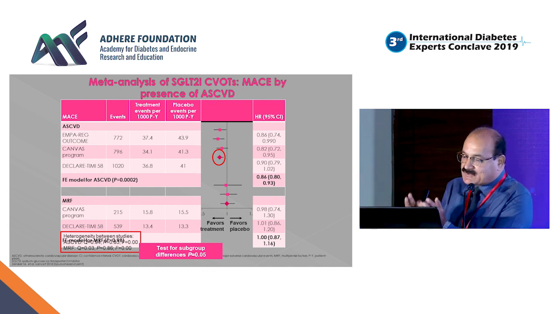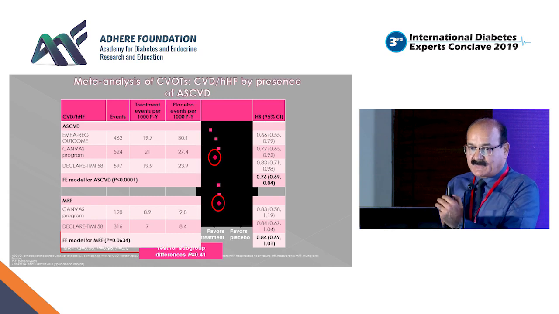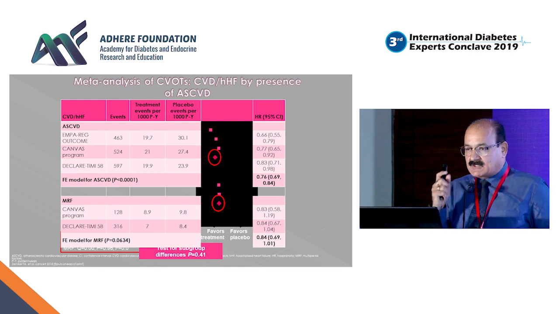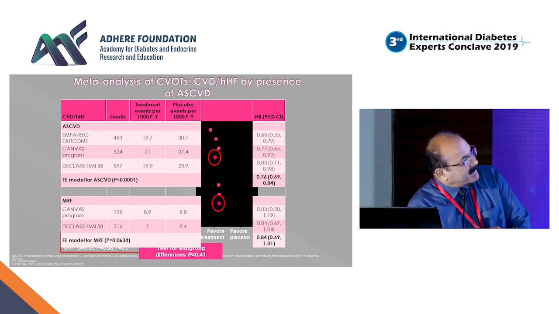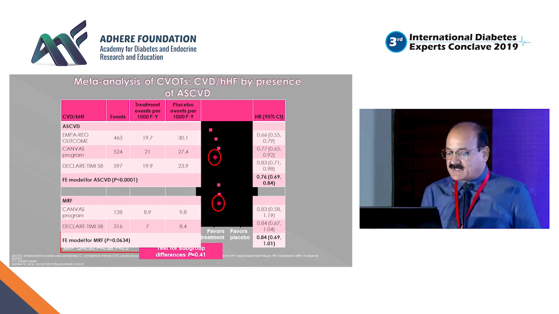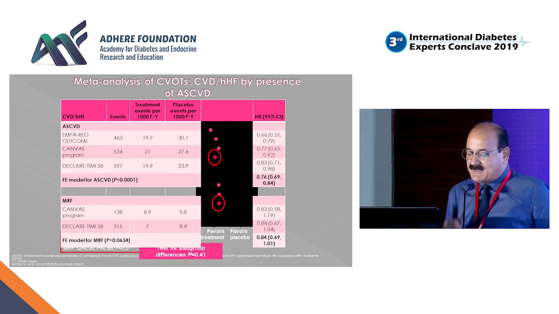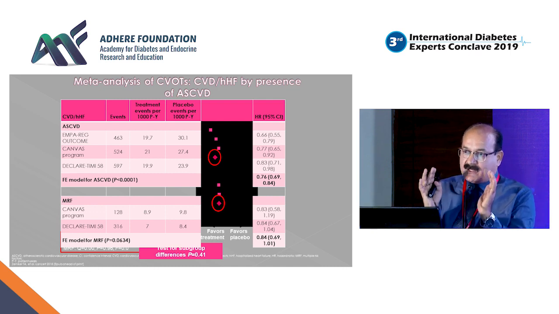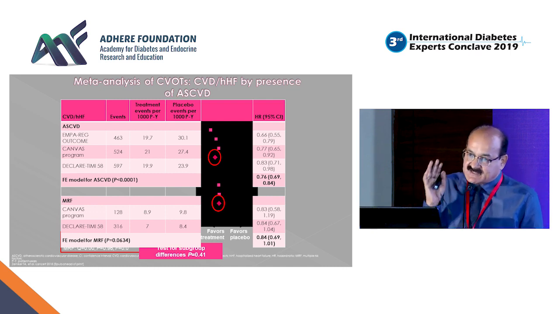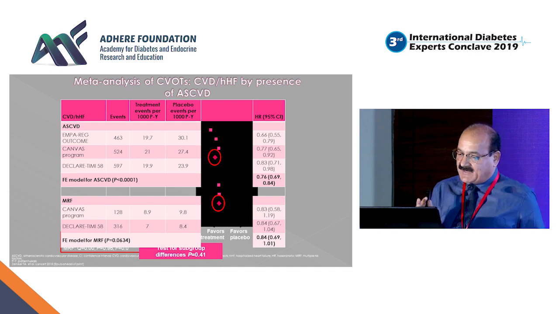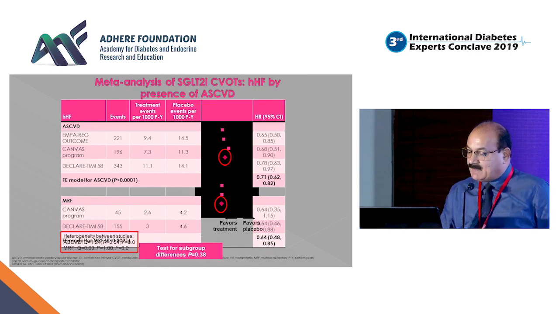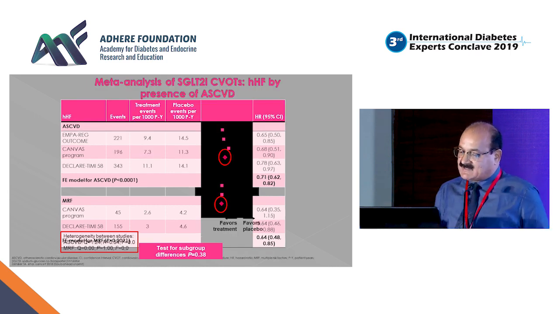But if you take the composite of CVD as well as hospitalization for heart failure, with the group which had established atherosclerotic cardiovascular disease, again in EMPA-REG there was a 34% reduction. In the CANVAS program there was a 23% reduction, and even in the DECLARE-TIMI trial, for the composite primary endpoint, CVD as well as hospitalization for heart failure in the presence of atherosclerotic cardiovascular disease was down by 17%, which is very, very meaningful as far as this meta-analysis is concerned.